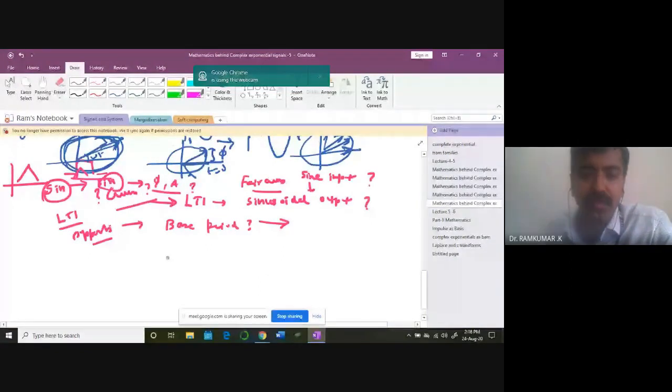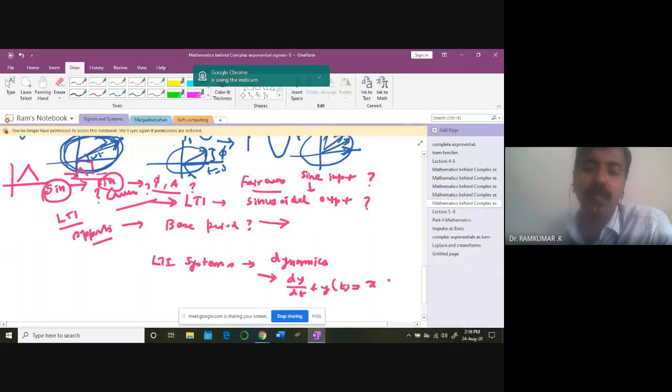So the idea is very clear. LTI systems, whatever we are going to learn, are governed by dynamics which can be modeled with differential equations. Any differential equation, you know what that is? There are derivatives and integrals involved in it, nothing else.